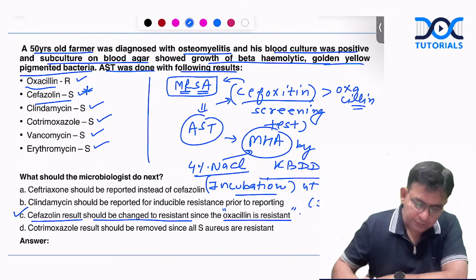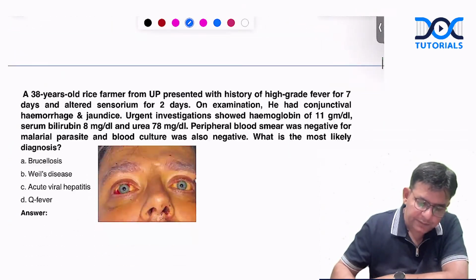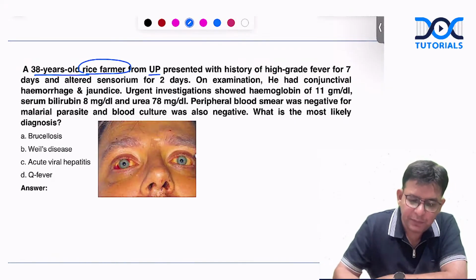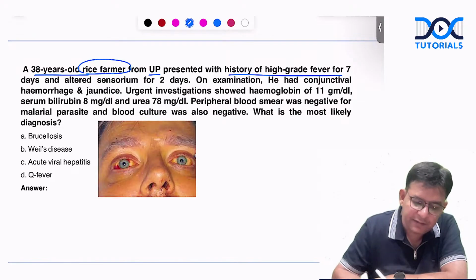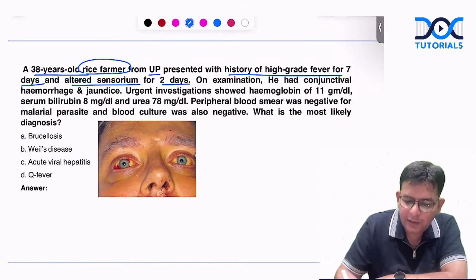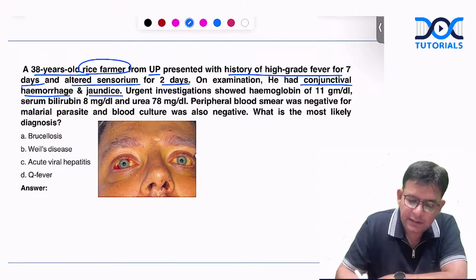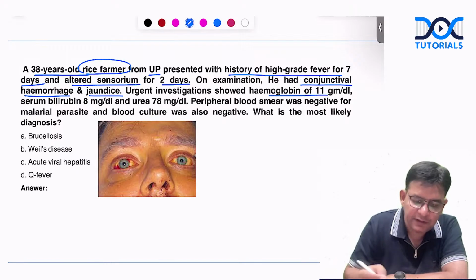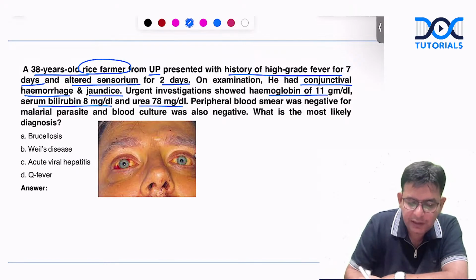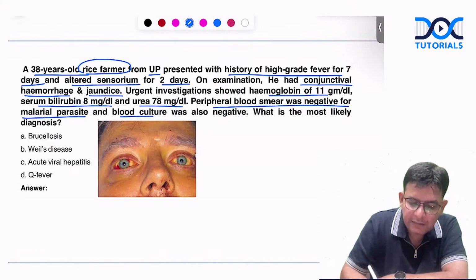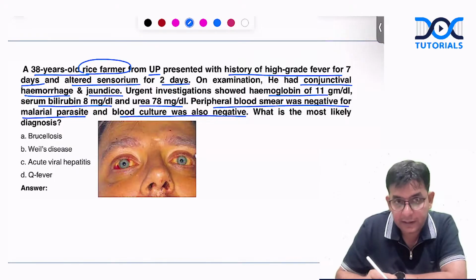Now, coming to the next one. A 38-year-old rice farmer from UP presented with history of high-grade fever for 7 days and altered sensorium for 2 days. On examination had conjunctival hemorrhage and jaundice. The urgent investigation shows hemoglobin of 11, serum bilirubin of 8, urea of 78. Peripheral blood smear was negative for the malarial parasite, and the blood culture is also found to be negative.